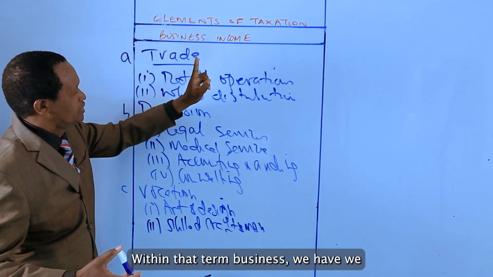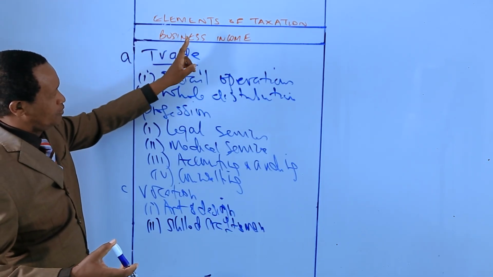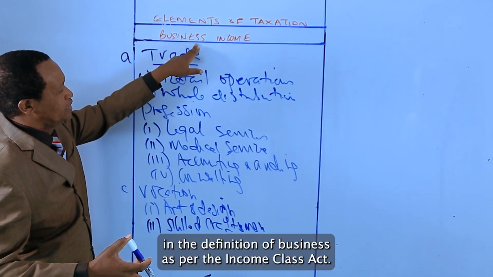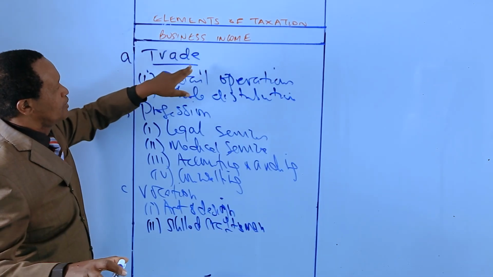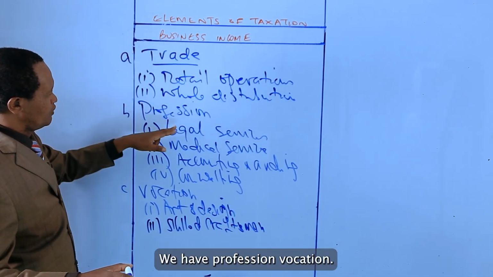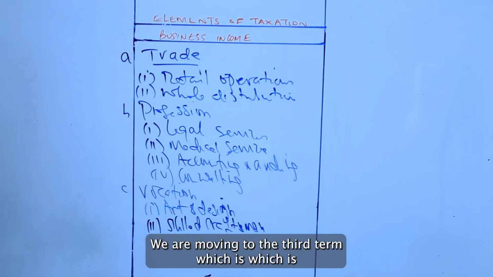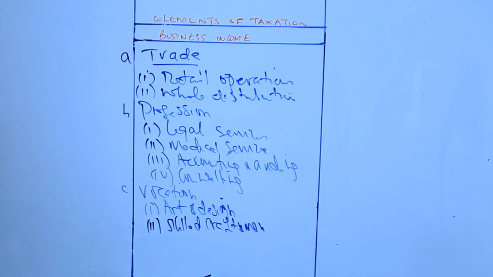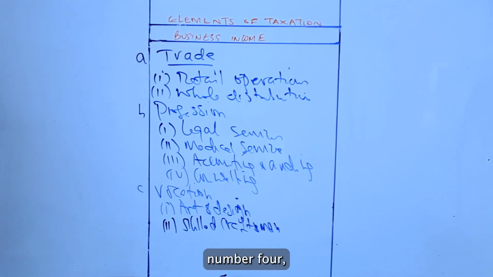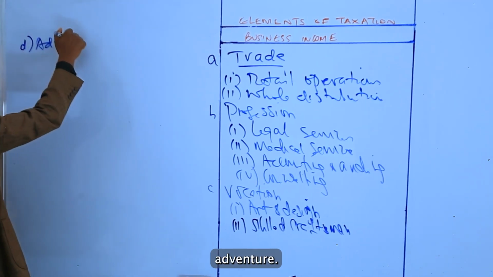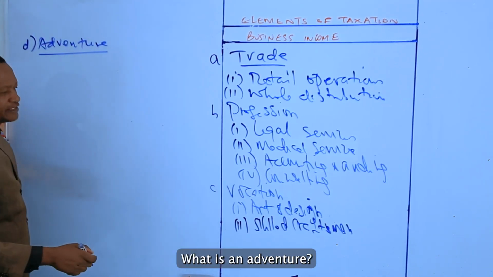Within that term business, in the definition of business as per the Income Tax Act, the first term is trade, we have profession, vocation. We are moving to the third term, which is adventure. Number 4, adventure. What is an adventure?